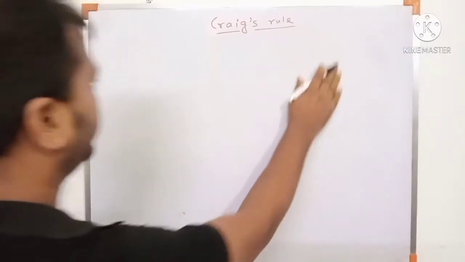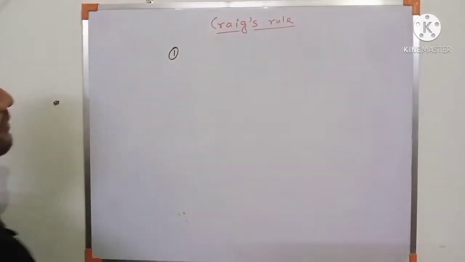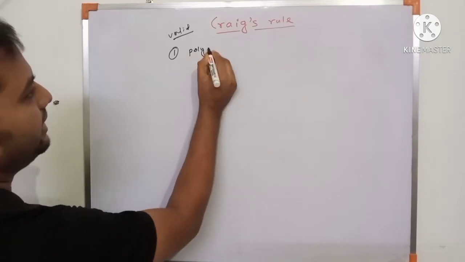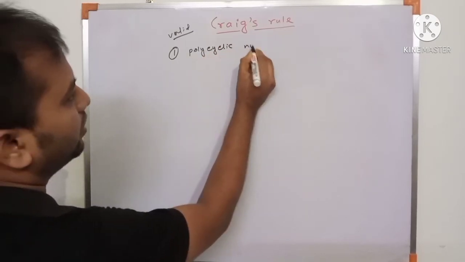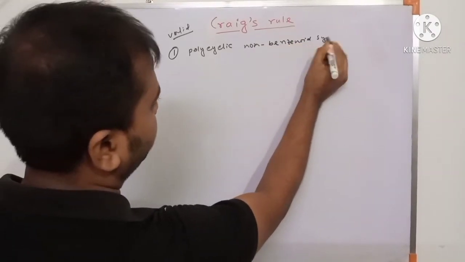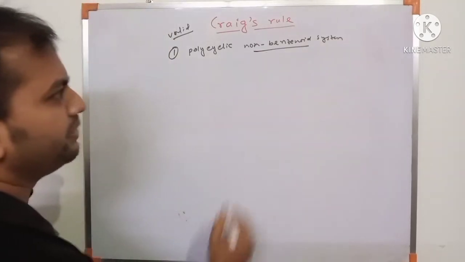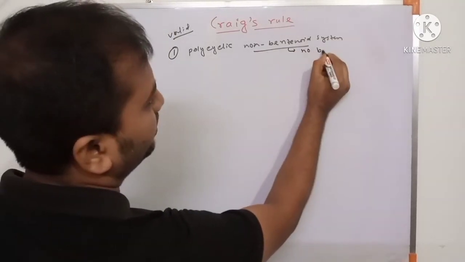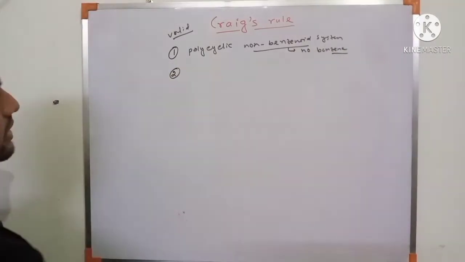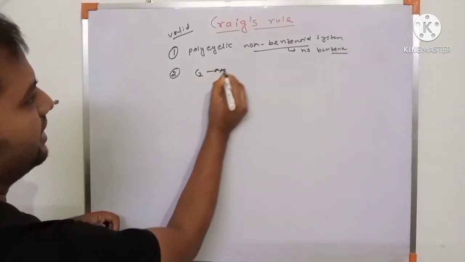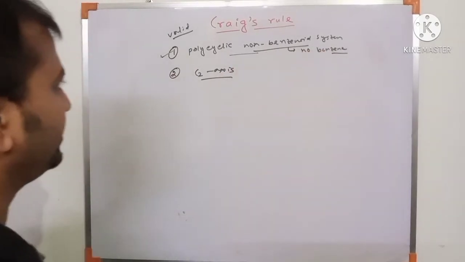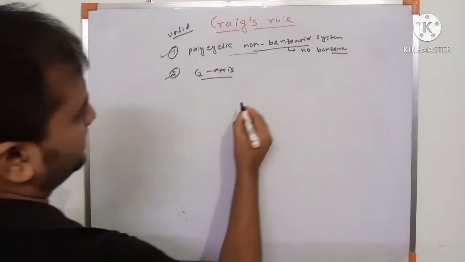Next I discuss Craig's rule. Craig's rule is valid for polycyclic non-benzenoid systems. Non-benzenoid system means no benzene ring is present. Second, a C2 axis must be present. The first condition is a polycyclic non-benzenoid system, and the second is that a C2 axis is present.